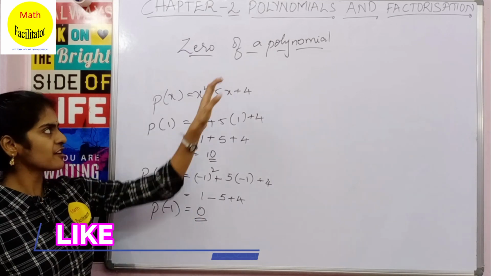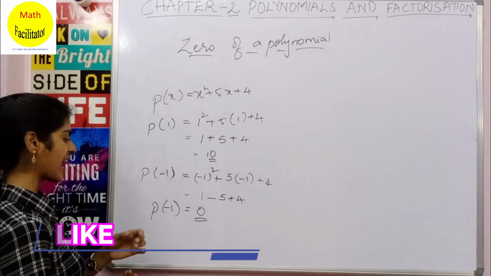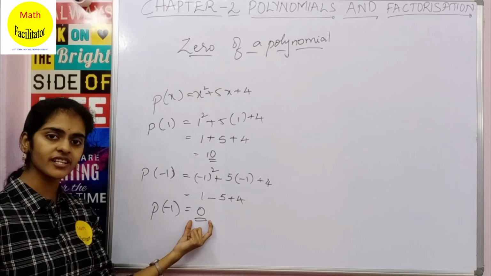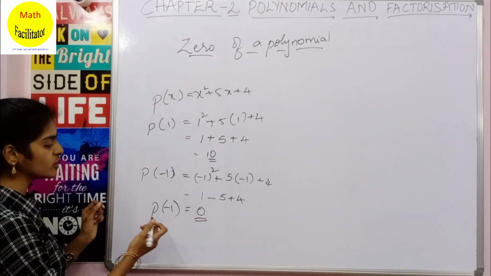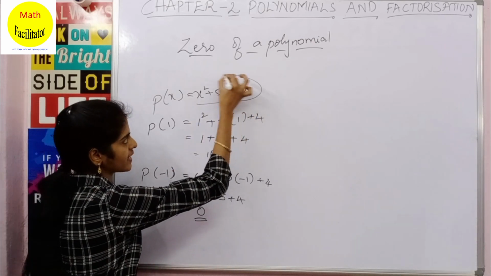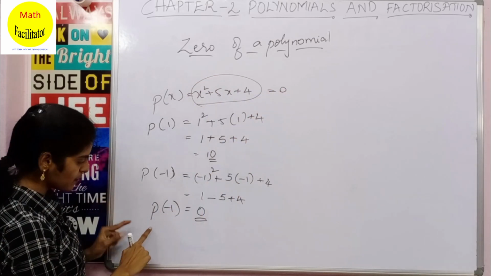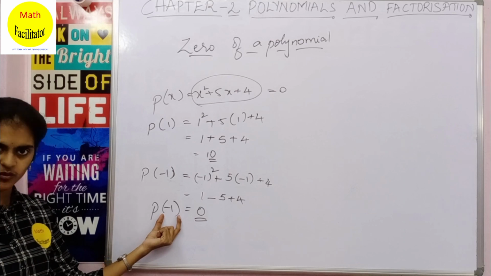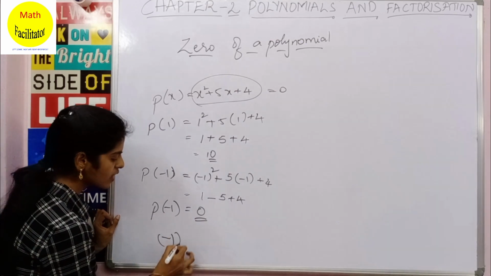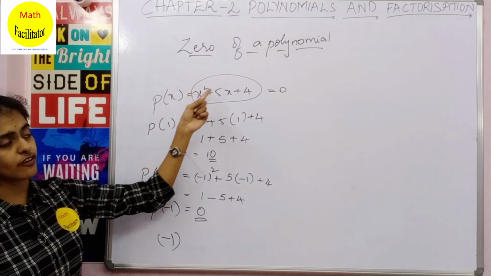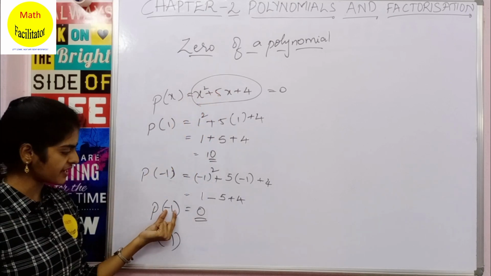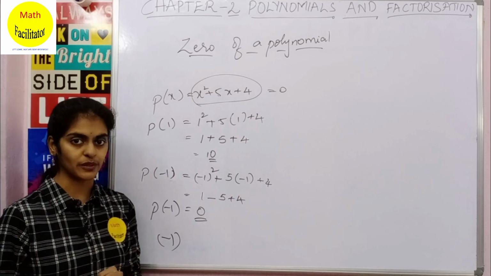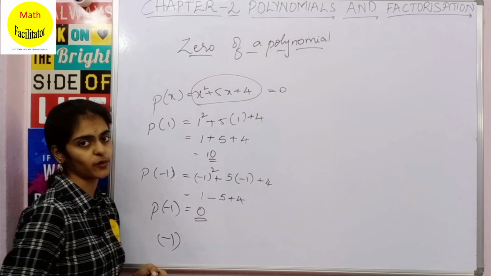Clear? Now 0 of a polynomial is nothing but the value for which the polynomial p of x becomes 0. Here, for which value did this polynomial become 0? For p of minus 1 it became 0. So this value minus 1 is called 0 of this polynomial. So 0 of a polynomial is the value of x for which the polynomial becomes 0, and also this is the solution of the polynomial.